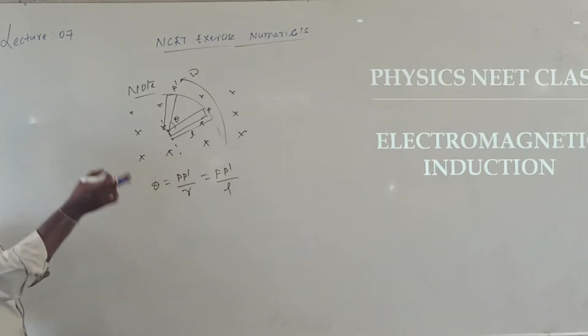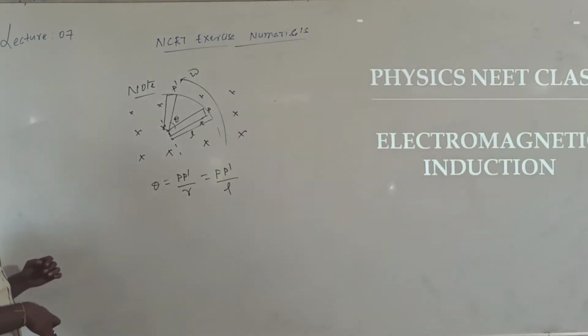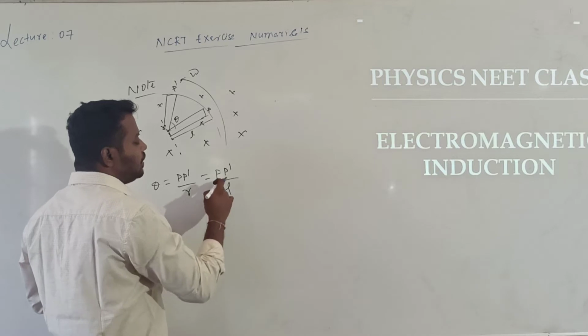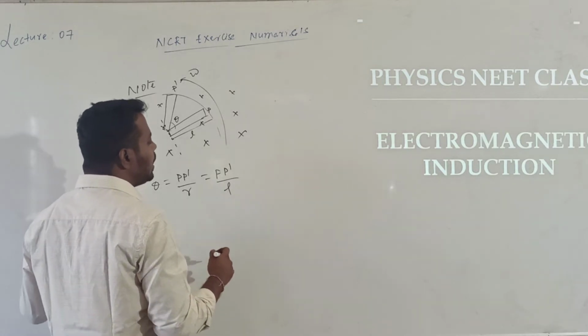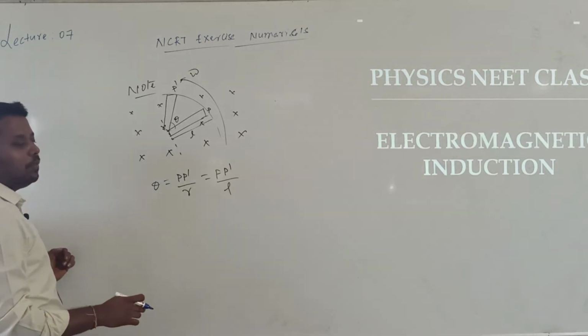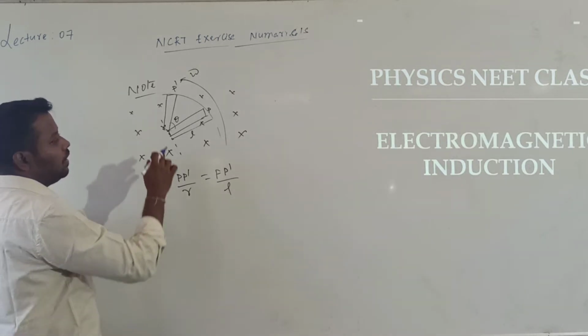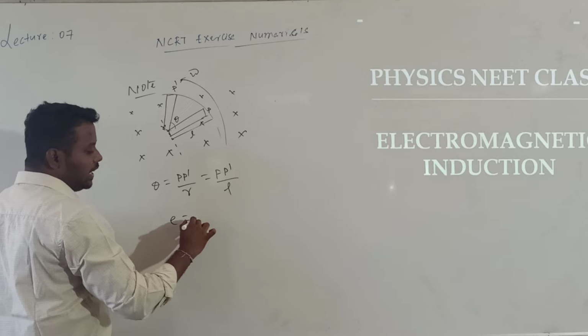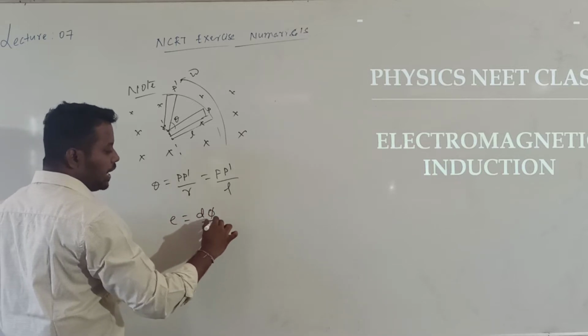So what is the radius of that arc? That is the length of the rod. So the P dash value, okay? So this is theta is equal to P into P dash divided by L. Can I write? Now I want to calculate the induced EMF developed in a rod.